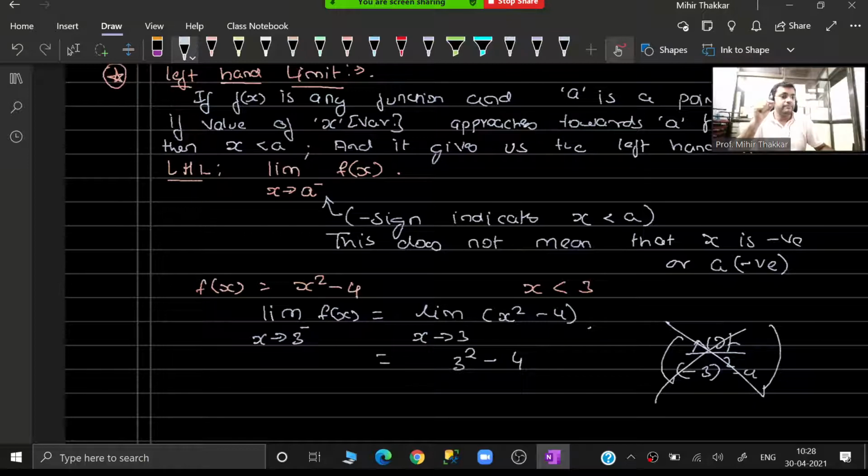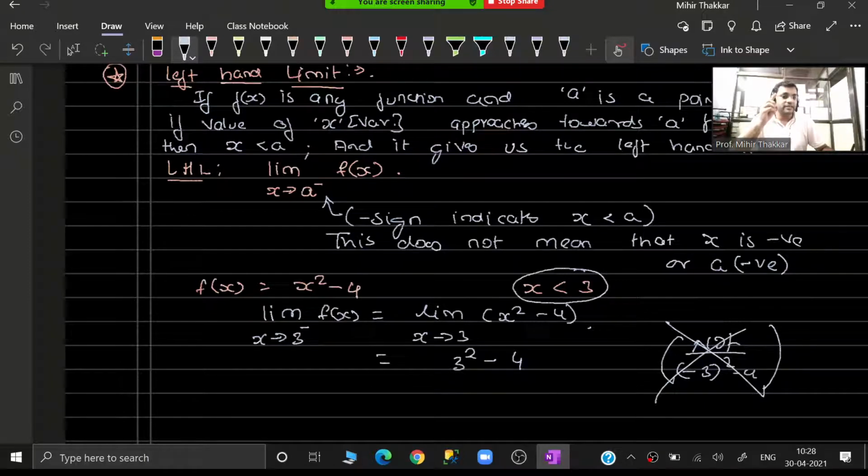This is a very important point that I am repeating again and again so that it becomes very clear inside your minds. X is not negative. Less than 3 numbers all are not negative. You have a 0 which is neither positive nor negative. You have 1 and 2 which are actually positive numbers which are lesser than 3 also.